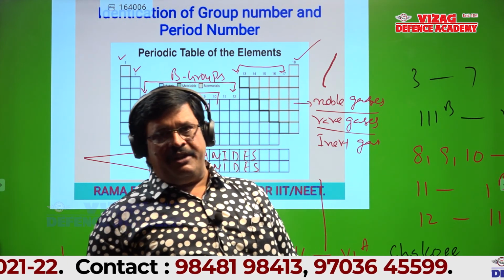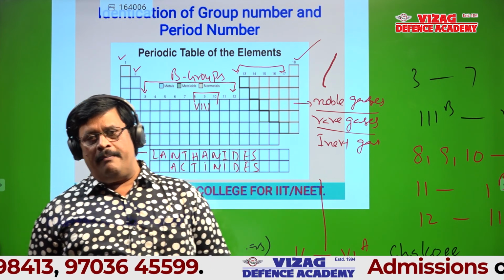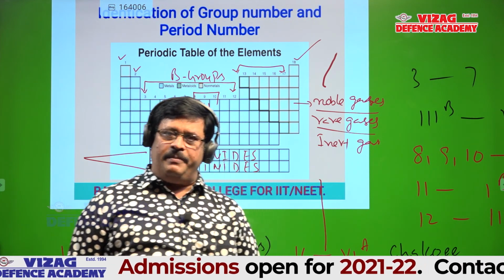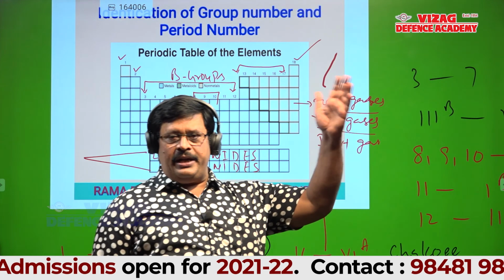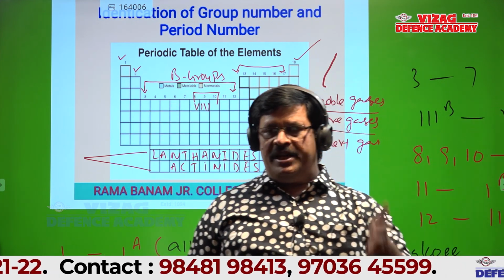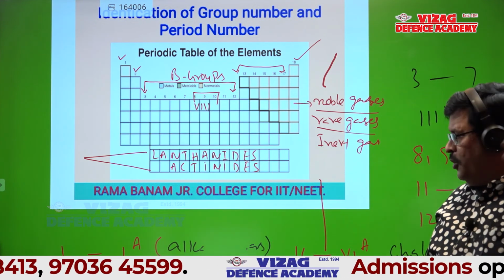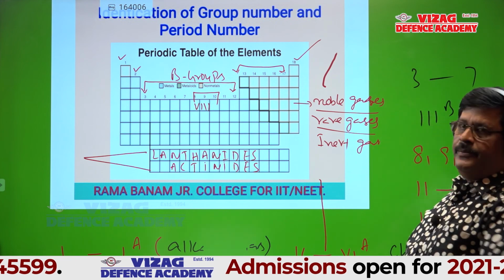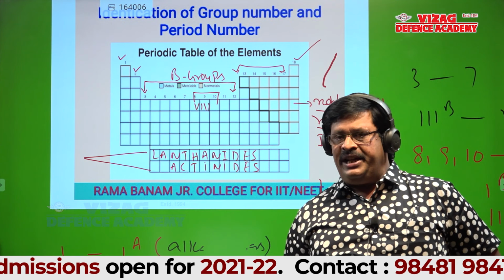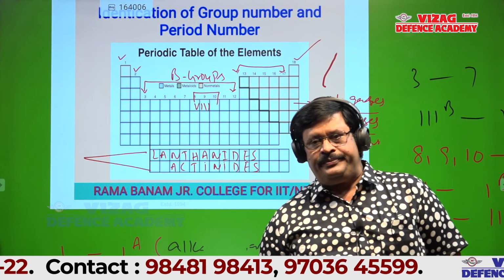Column number 3 to 7 are 3B to 7B. Column number 3 is 3B, 4 is 4B, 5 is 5B, 6 is 6B, 7 is 7B. Columns 8, 9, 10 come under the 8th group. Column number 11 is 1B and 12 is 2B. And two rows are separated from the main body. One is lanthanides and the second one is actinides. Is it okay?